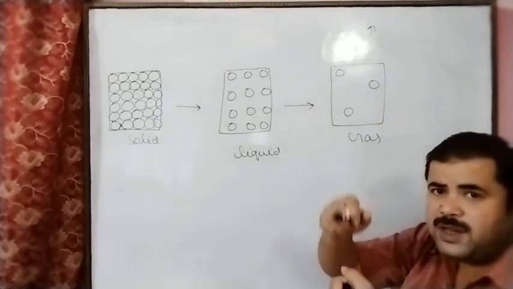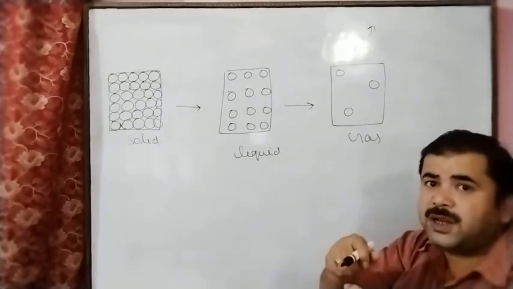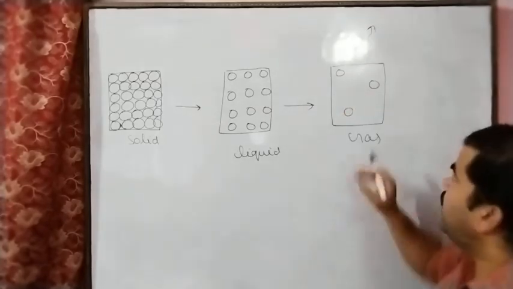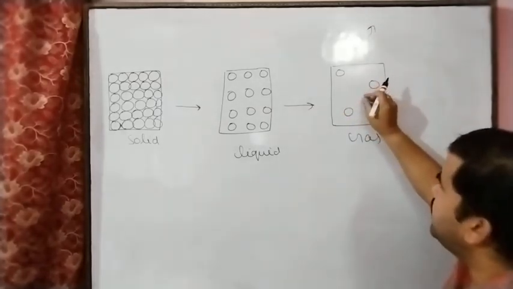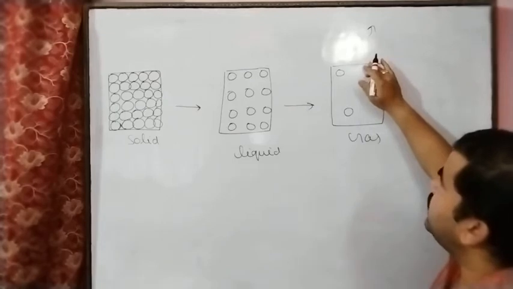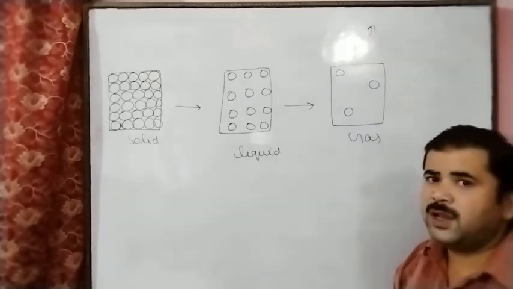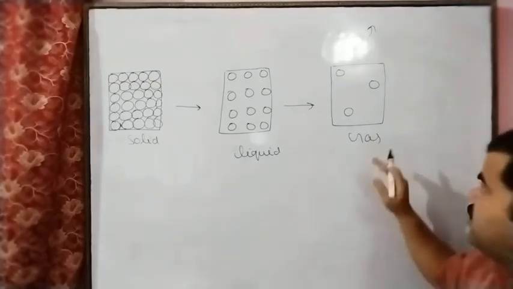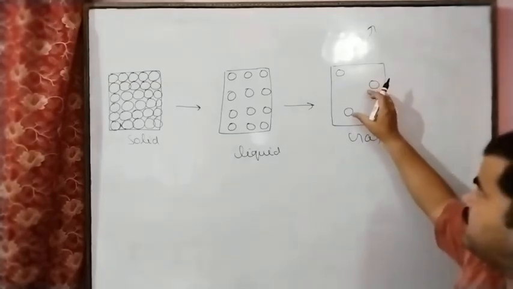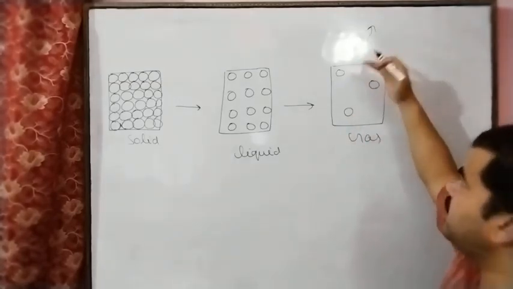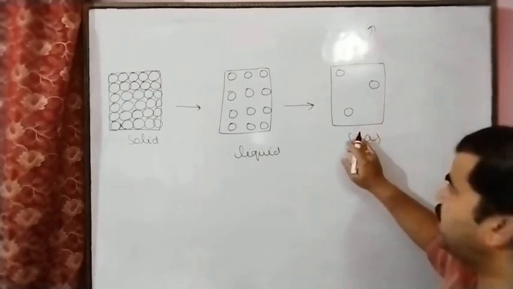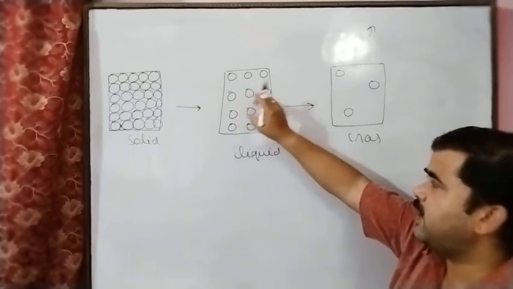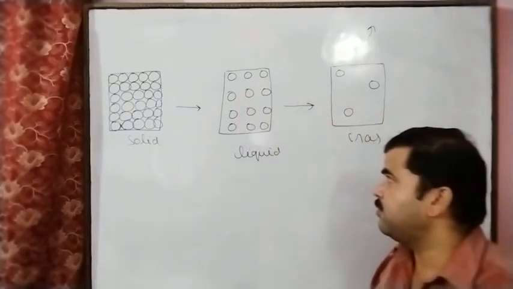And due to the increase in interparticle force of attraction, the interparticle spaces decrease. And when the interparticle spaces decrease, the energy is released, energy evolved. So in this way, when the interparticle spaces decrease, energy is released and the gas changes to the liquid state, because here the interparticle spaces are less than in the gaseous state.